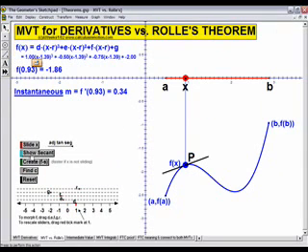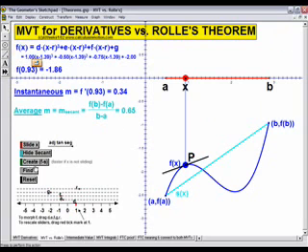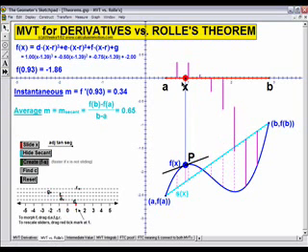Here's our mean value theorem. What we can do to make this into a Rolle's theorem problem is simply create a new function where we subtract the secant line from the function. We get a new function which will be the exact same as the old one, except that now we ensure that the endpoints have the same y value. And so once that's done, we can again slide x, and you'll see that there will be at least one place on the interval from a to b where the tangent will be parallel to this horizontal, so it'll have a 0 slope.